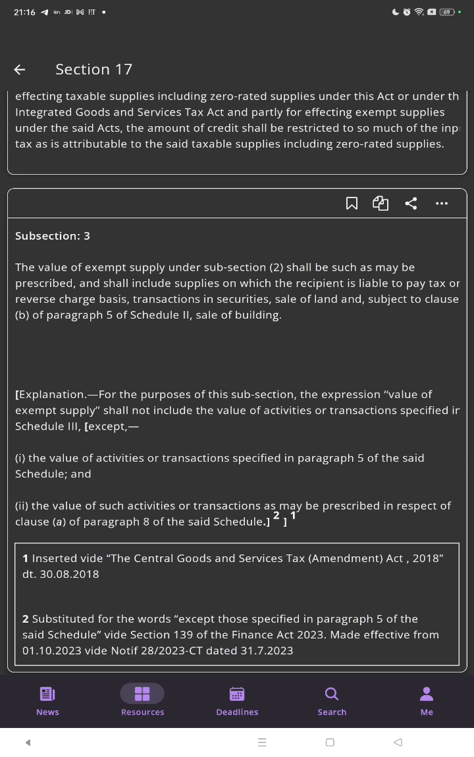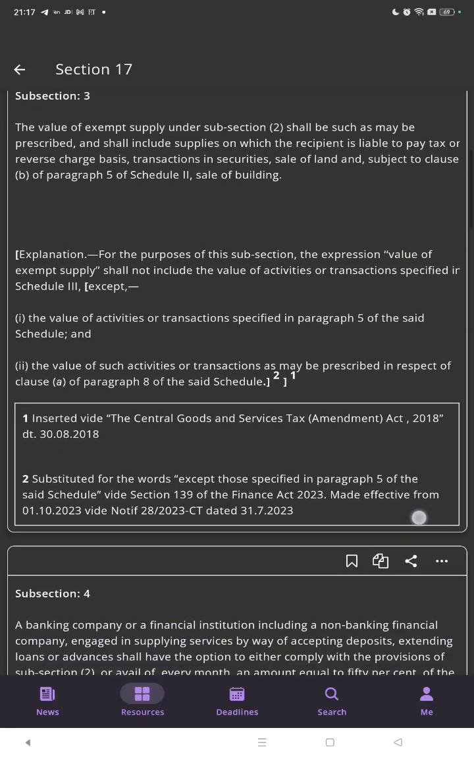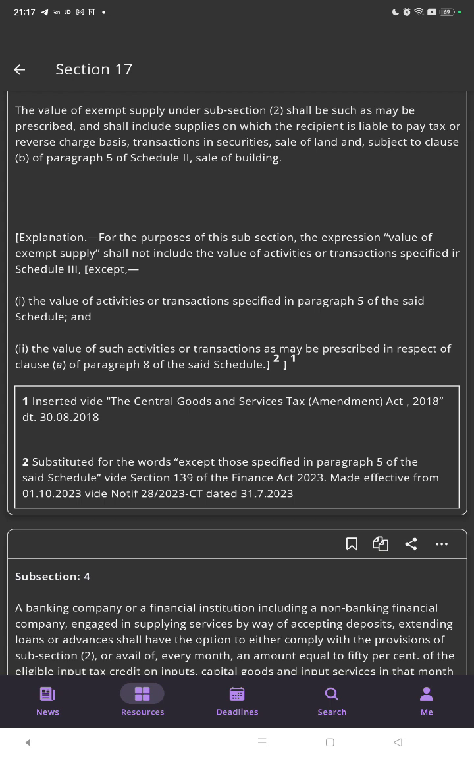Transactions in securities, sale of land and, subject to clause B of paragraph 5 of Schedule II, sale of building. Explanation: for the purposes of this subsection, the expression value of exempt supply shall not include the value of activities or transactions specified in Schedule III, the value of activities or transactions specified in paragraph 5 of the said schedule, and the value of such activities or transactions as may be prescribed in respect of clause A of paragraph 8 of the said schedule.